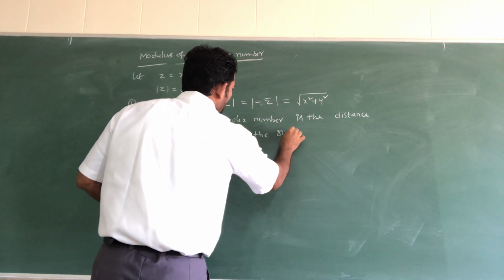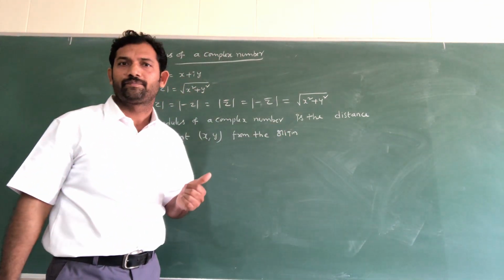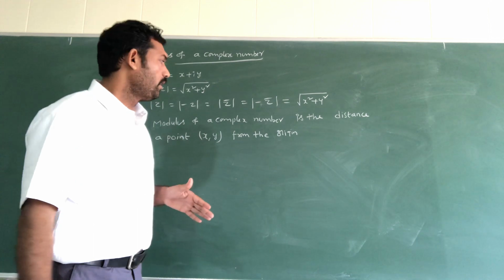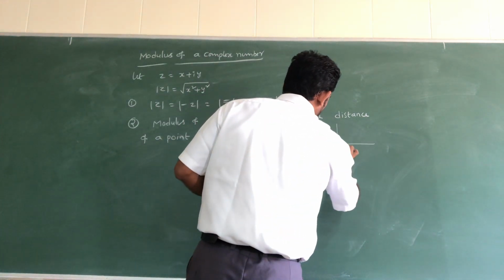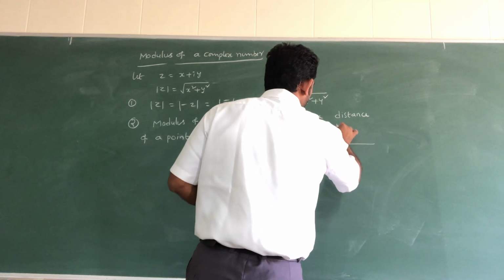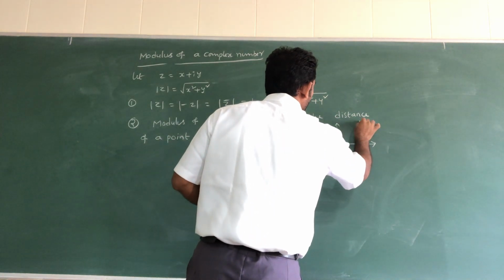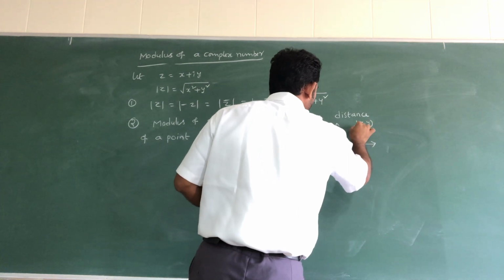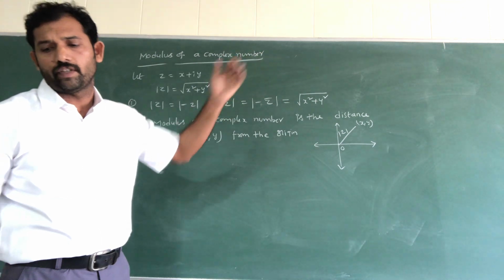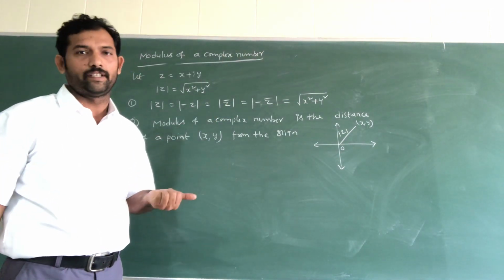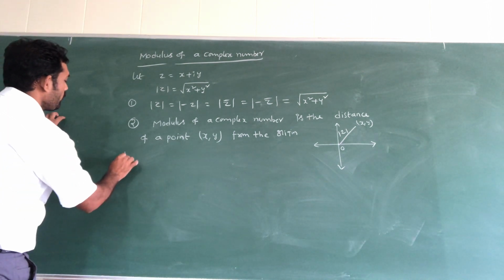This was already explained while doing the theory. See once again, this is 0, and this point is x comma y. This distance is called modulus of z, which I said is equal to r also. Okay, you know this point. Next, properties.